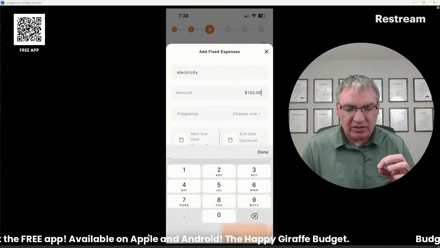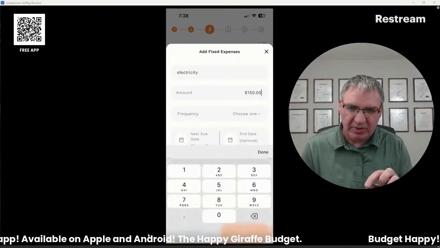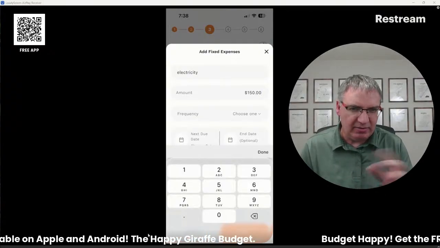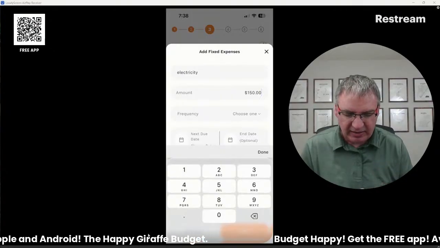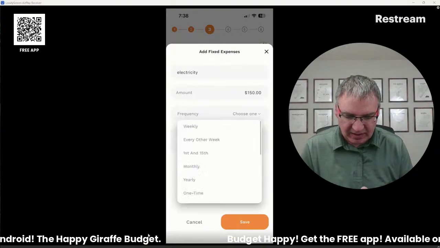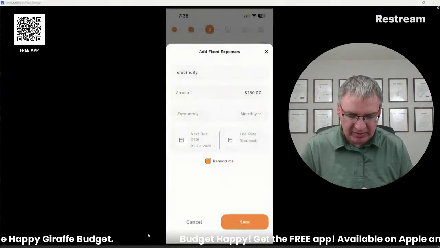So when things are actually higher or lower than what you had planned for them to be, we're going to handle that later in the app. So it's okay that that's just a guess right now. It's going to happen monthly, and I'm just going to put it on today.